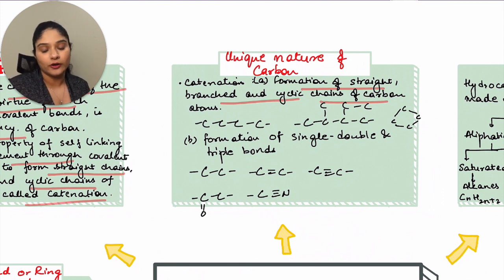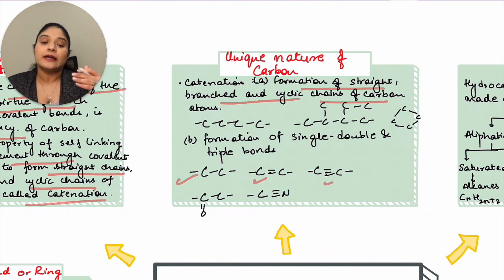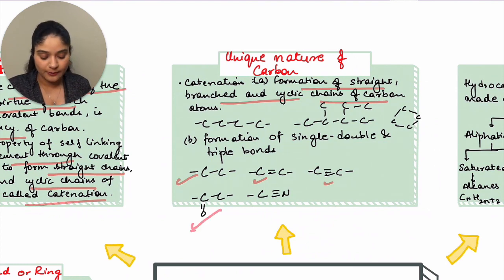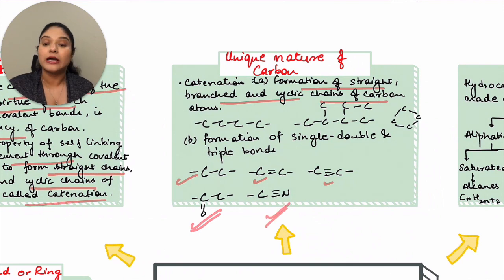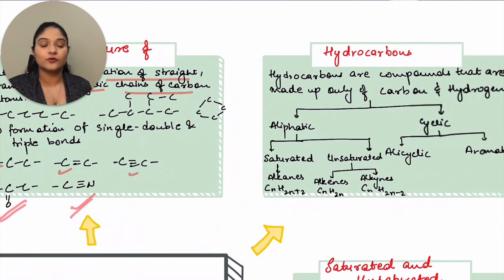Single, double or triple bond. So single bond is this one, double bond is this one, triple bond is this. It can also have a triple or a double bond with a different element which is not carbon. That is also possible, for example, double bond with oxygen and triple bond with nitrogen. Now let's move to the next part.